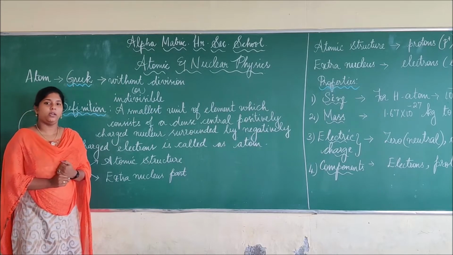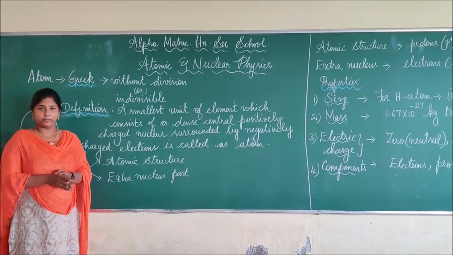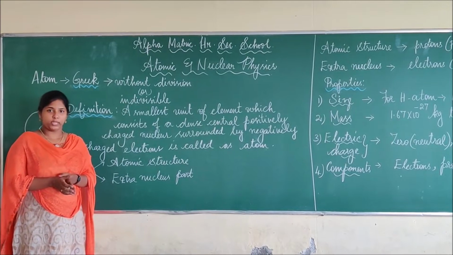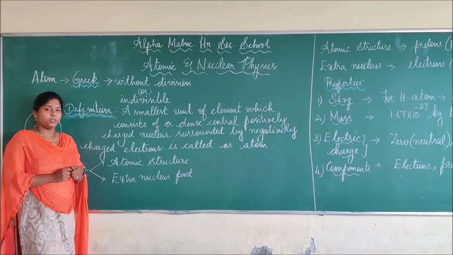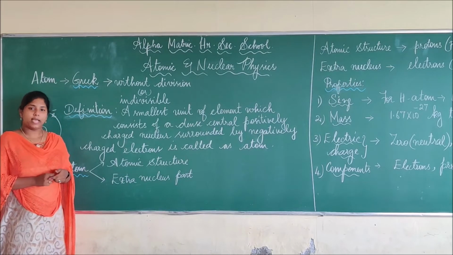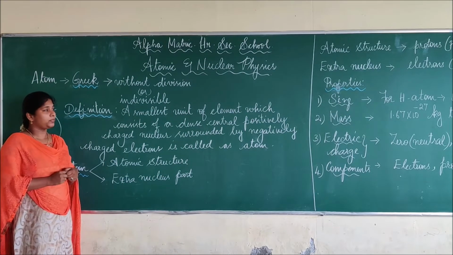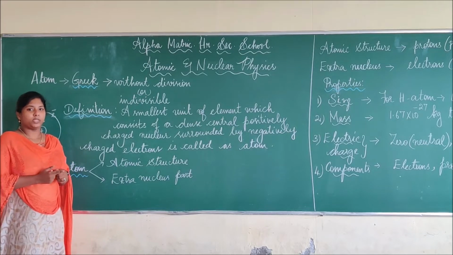What is matter? Anything which occupies space is called matter. Matter is classified into 4 types. What are they? Solids, liquids, gases and plasma. We already learned these in our lower classes, what solids, liquids, gases and plasma are, and we know the examples also.